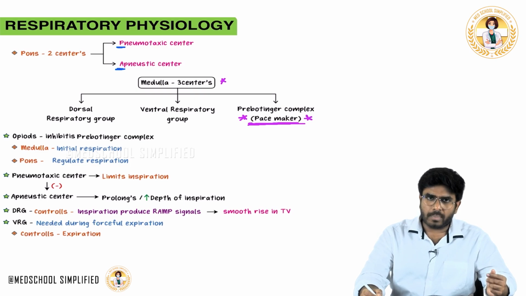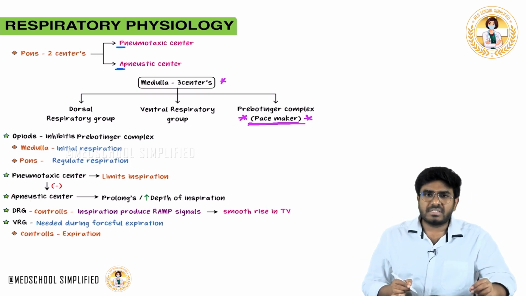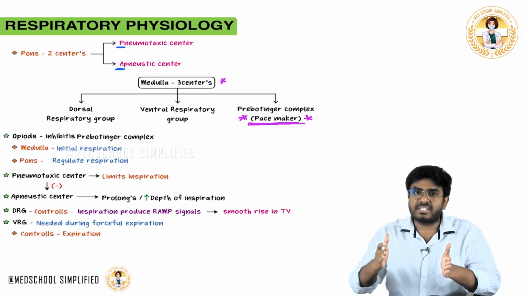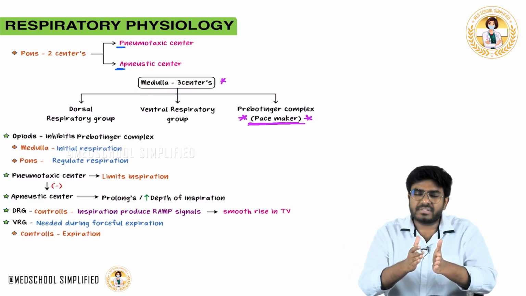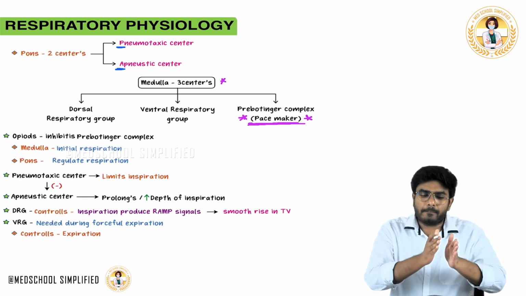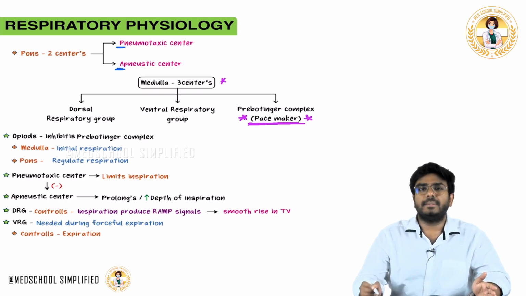After the pre-Bötzinger complex, the apneustic center is activated. What will this apneustic center do? The apneustic center prolongs the inspiration. It continues the inspiration. So, initiation is by the pre-Bötzinger complex. Maintenance of the inspiration is by the apneustic center.